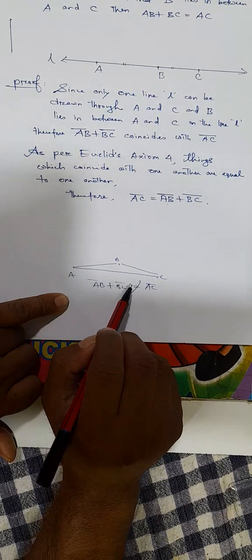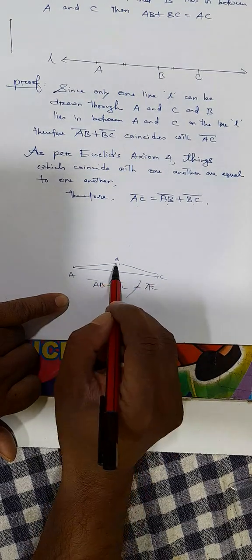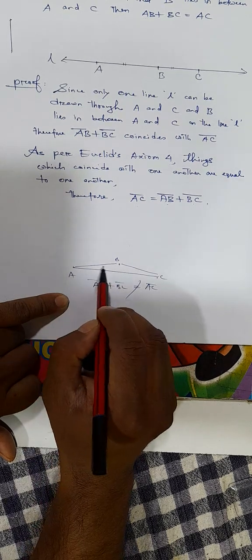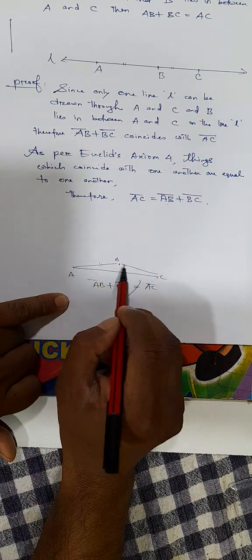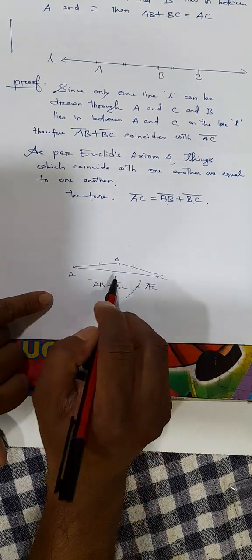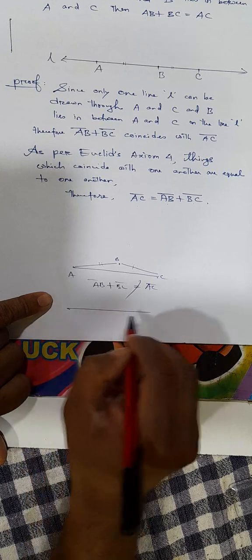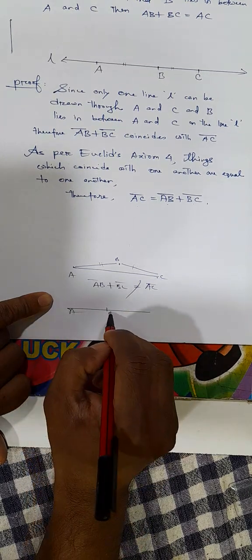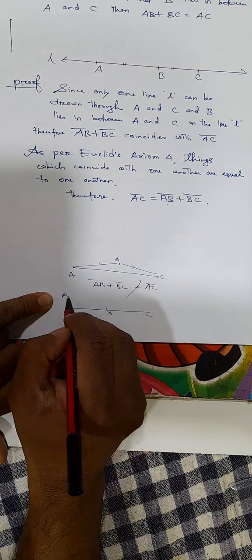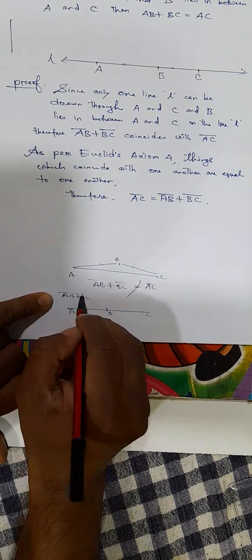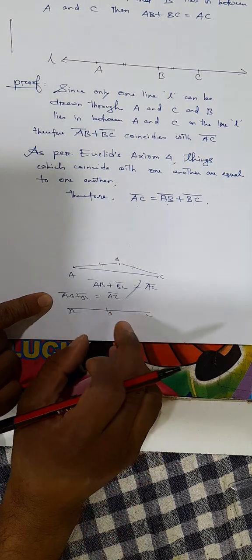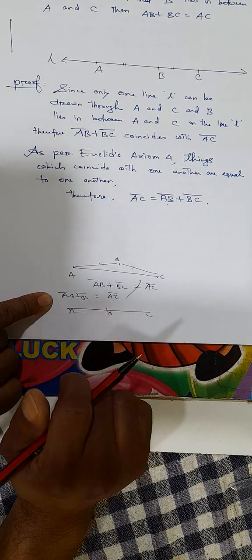They do not coincide with one another because B is on the outside of this line. So the sum of AB and BC cannot be equal to AC. It is possible only when A, B, and C are on the same line. Then only you can say AB plus BC coincides with AC. It is possible only when these 3 points are on the same line.